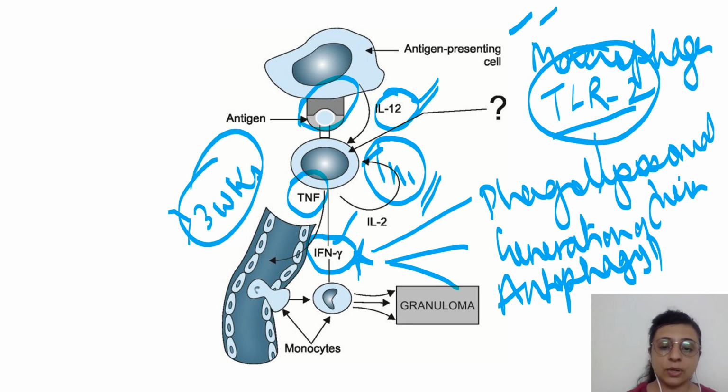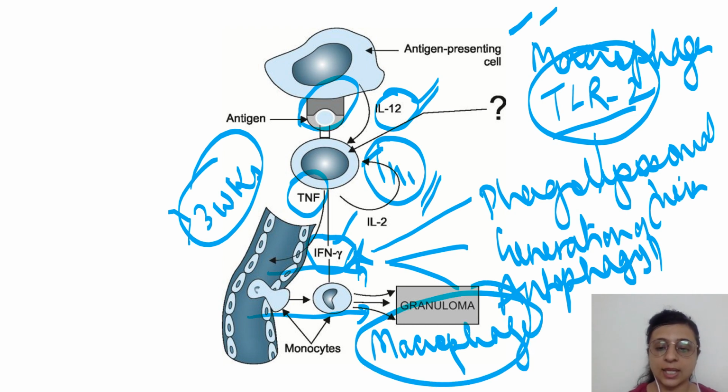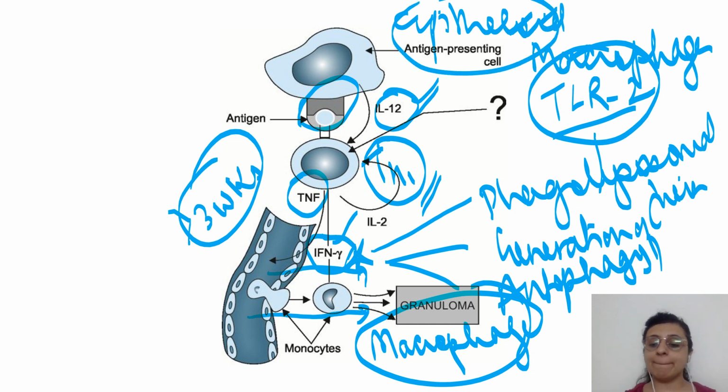What does this interferon gamma do? It will allow monocyte recruitment and thus macrophage aggregation. It allows macrophage aggregation, and these macrophages will further be transformed into epithelioid macrophages. What are epithelioid macrophages? Macrophages with an epithelial-like appearance are called epithelioid macrophages. So you understand the importance of interferon gamma in the formation of a granuloma.